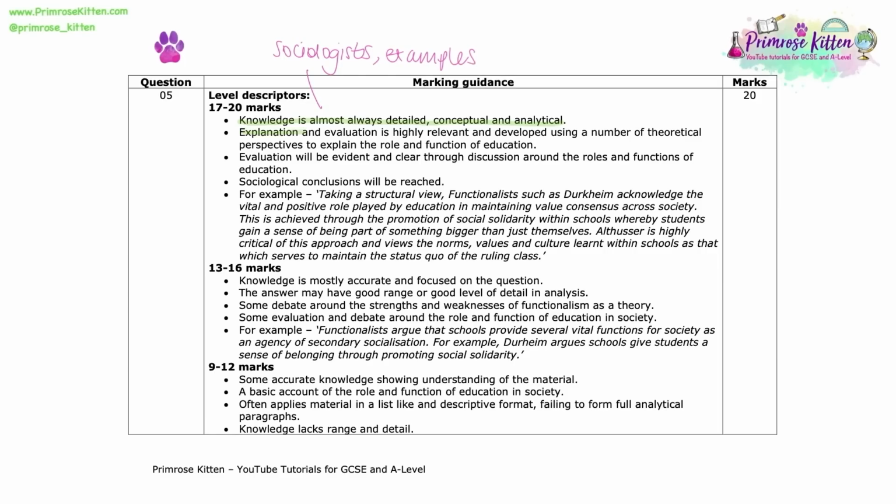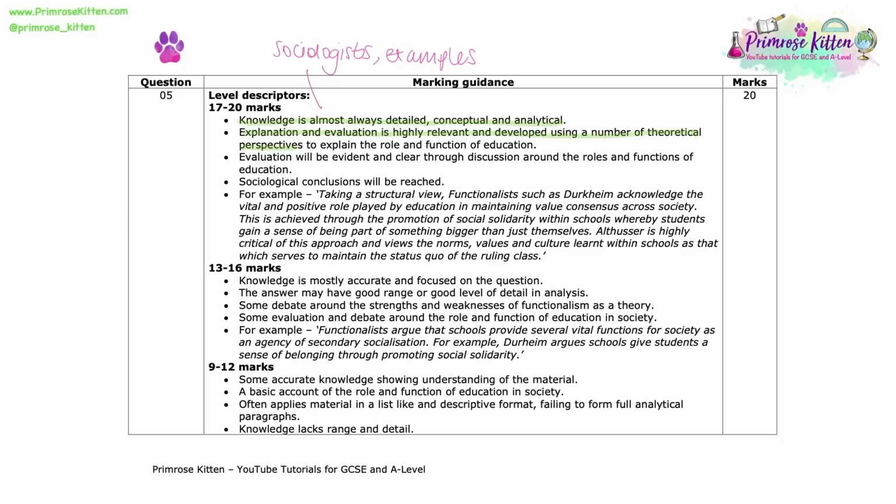Explanation and evaluation is highly relevant and developed using a number of theoretical perspectives. So you need to ensure that the knowledge that you do select really does help to answer the question about the purpose of education in today's society. What is it doing for the individual and what is it doing for wider society? And also a good range of theoretical perspectives.